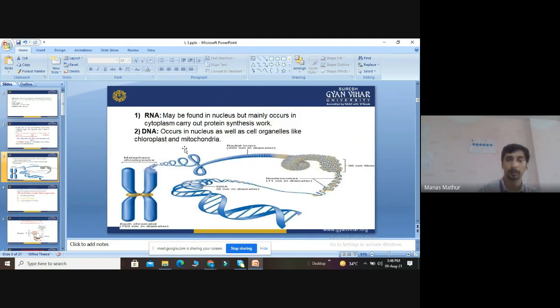Now see, RNA can be found in the nucleus, but mainly it occurs in the cytoplasm, where it carries out protein synthesis work. RNA is involved in the processes of transcription and translation, so its main role is in protein synthesis. But DNA is found in the nucleus along with major cell organelles like chloroplast and mitochondria.